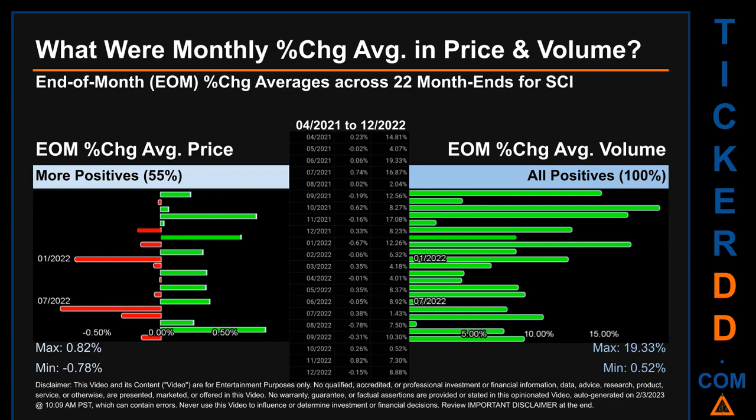That is 100% of month ends saw a positive percentage change in average volume. Price saw an end-of-month max of 0.82% in average percentage change along with a minimum of minus 0.78%. For volume, the maximum and the minimum monthly percentage change were respectively 19.33% and 0.52%.